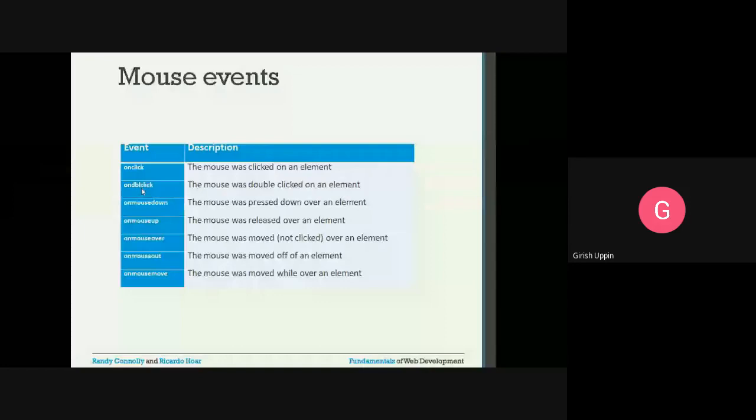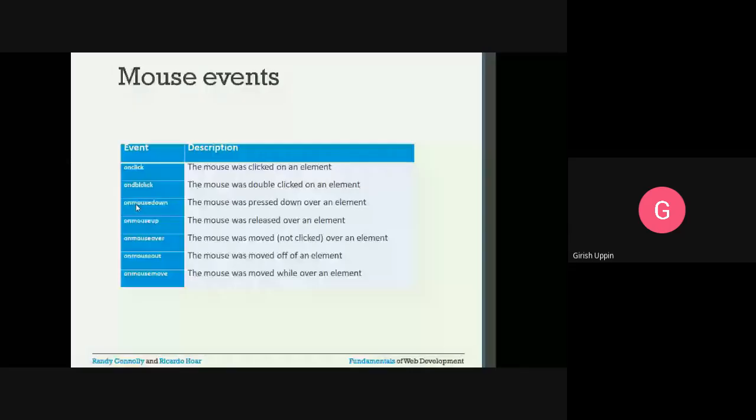Then on mouse down, the mouse was pressed down over an element. On mouse up, the mouse was released over an element. Then the mouse was moved, not clicked, over an element. So you will just move over an element; you won't do the clicking action. That is when on mouse hover will trigger. Whenever the mouse goes on top of any element, this event will be triggered.